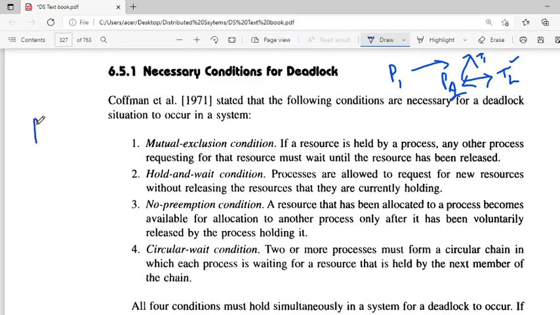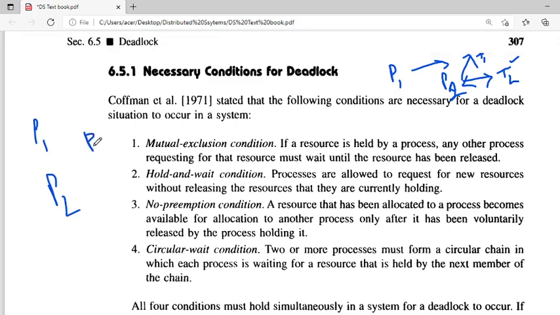Means, for example, there are processes P1, P2 and another process P3. Circular chain means P1 is requesting a resource from P2.